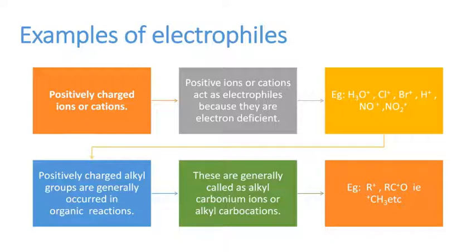This positive charge should be on the carbon atom. Example we have given, that is methyl carbonium ion CH3 plus. C2H5 plus also we can give, that is ethyl carbonium ion. These are the compounds in which carbon possesses positive charge. Because of that reason, they are known as carbocations or carbonium ions.